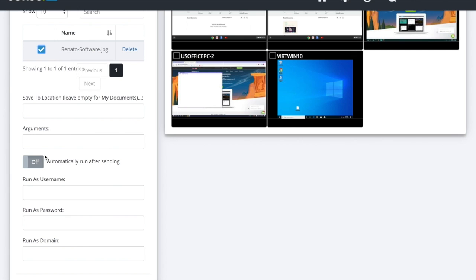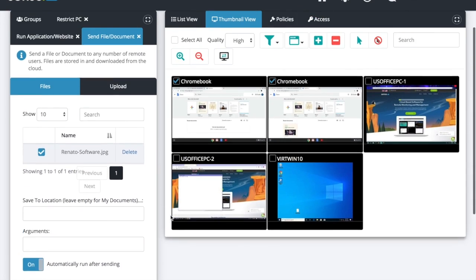Give it some arguments that you want to have run with this file. Automatically run after sending. In an AD environment, you can put in your username and password and domain, especially if it's something like an MSI or executable that you need elevated privileges to run. Right here, you're ready to go. So I'm going to go ahead and send this out to our devices.